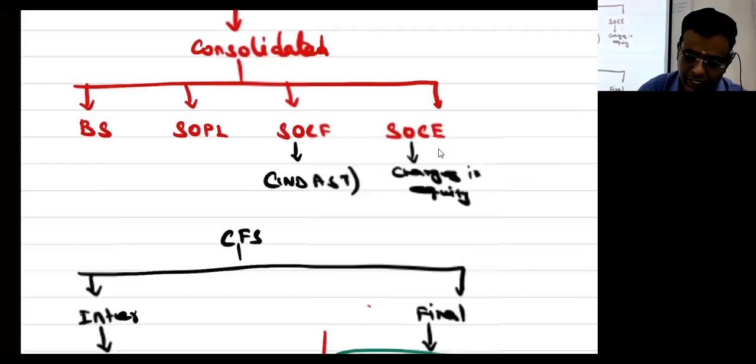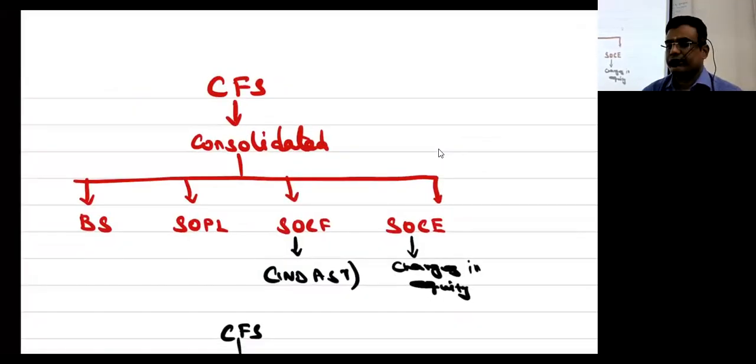Today, whatever I am going to discuss is relevant for 110. The 110 standard starts with our consolidated financial statement. Which standard talks about consolidated financial statement? 110. Other standards also cover consolidation.